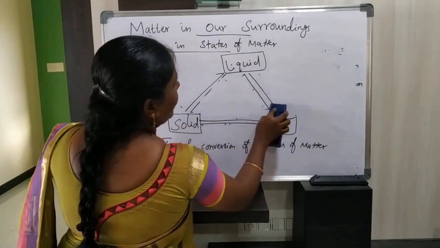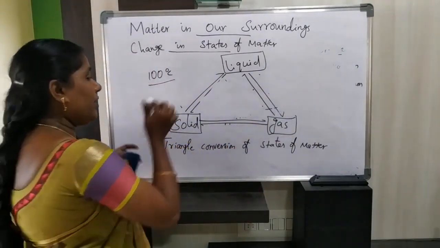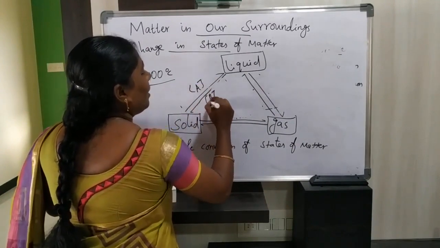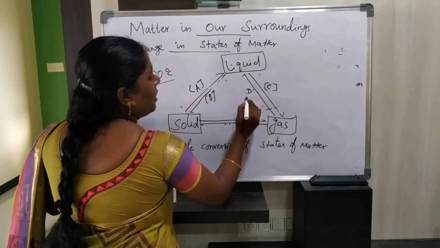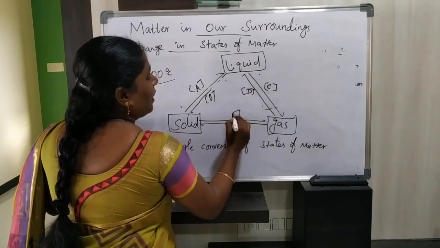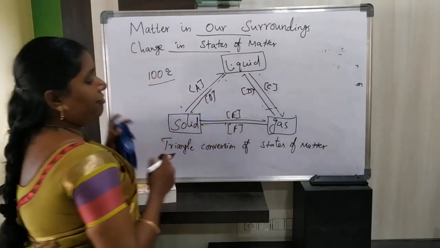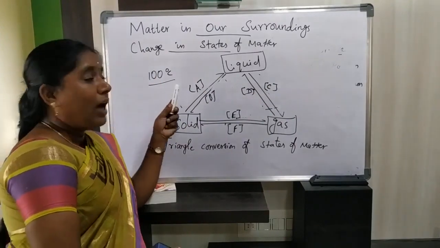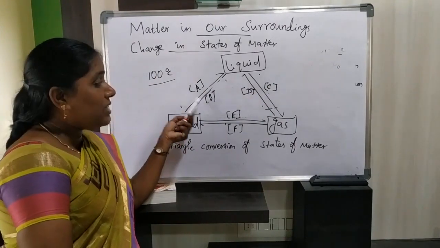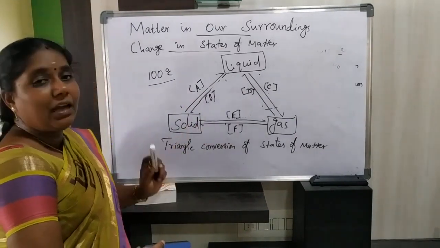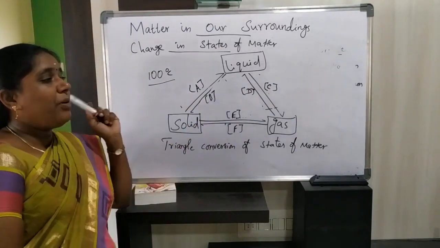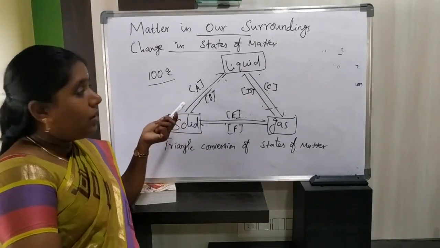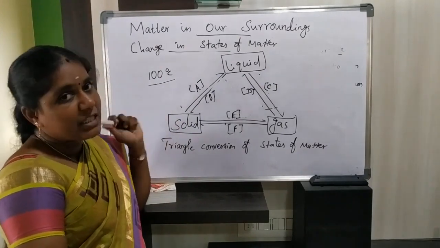Listen, in your examination it will be like this: A, B, C, D, E and F. You have to complete what is A, what is B, what is C, what is D, what is E and what is F. What is the name of process A? A is melting or fusion. What is B? B is freezing or solidification.